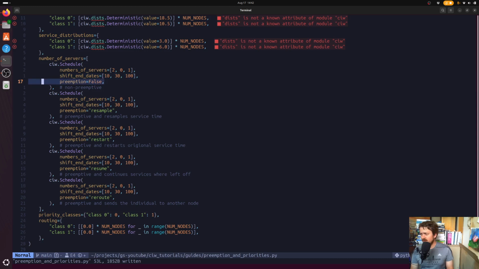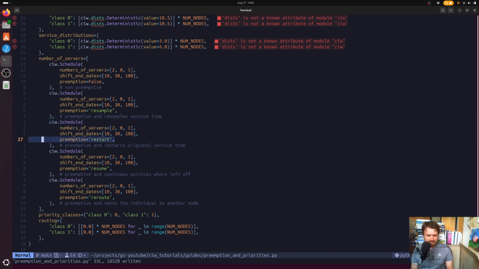So when preemption is false, it's the default behavior of no preemption at all. If a server, according to their schedule, would go off duty, they don't actually interrupt the completion of the service. They complete the service they're currently working on, and then they go off duty. So that's the nice simple case, but maybe we want resampling, where the server goes off duty, and then what happens for resuming that customer service? You resample according to the service distribution, however long it's going to take, and then complete again, basically starting anew with all of the uncertainty of how long it should take.